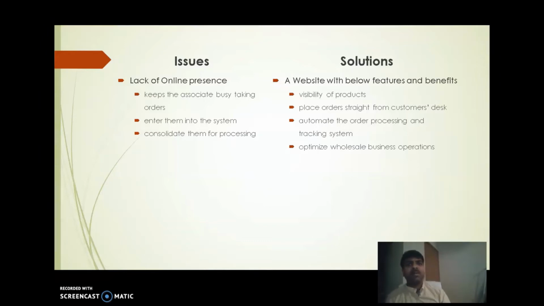Another one being it can optimize the wholesale business operations, and with a little bit of automation, the order processing and the tracking system can be pretty much streamlined. This makes it so that instead of having the person who knows about the whole product range being sold, it can be any person who can just sit there and monitor the entire process at intervals. So they don't need to be in place at all points of time.